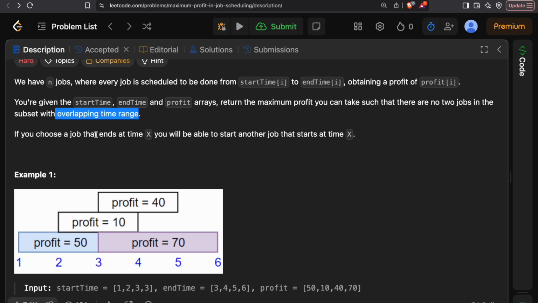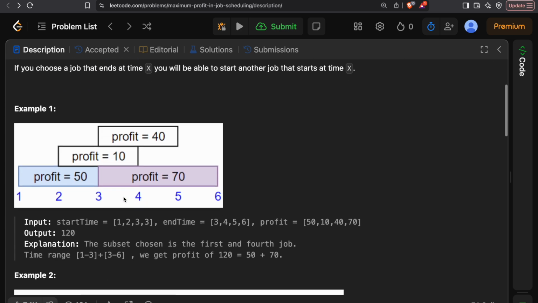In this case, for example, there is a certain time where a job ends, you can start the next job at the same time. So it's not that we have to start maybe a second after that job, maybe x plus 1. We can start a new job at the same x time. This is something to note, and it is something very crucial for this question to be solved.